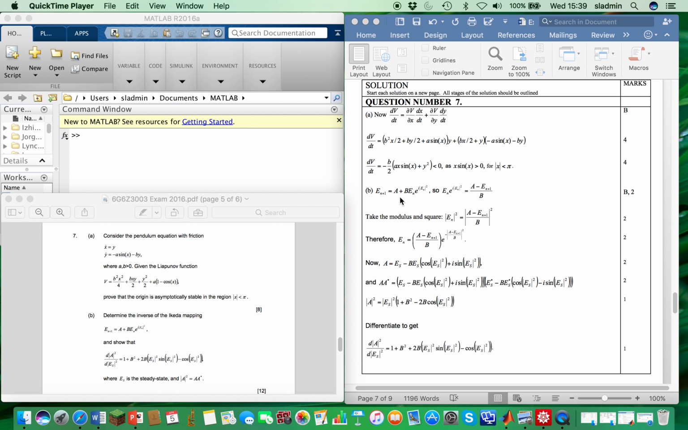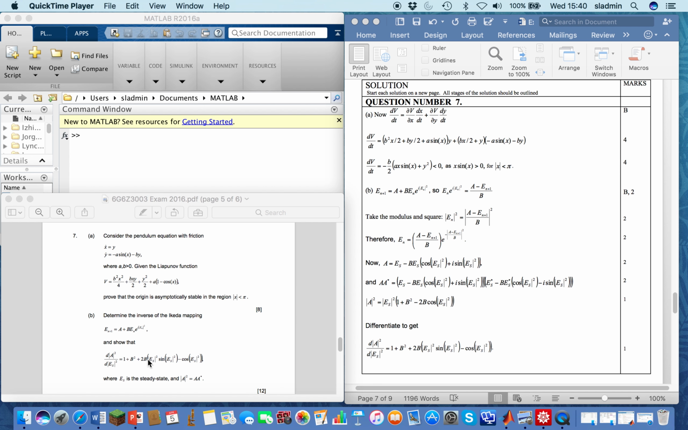For part B, we have the Ikeda map. If we rearrange this, we get this expression here. If we take the modulus and square, then mod En squared is equal to this expression, and then therefore En is equal to this, and this is our inverse mapping. So En plus 1 is a function of En, that's our forward mapping, and then En is a function of En plus 1, that's the reverse mapping, so this is the inverse mapping.